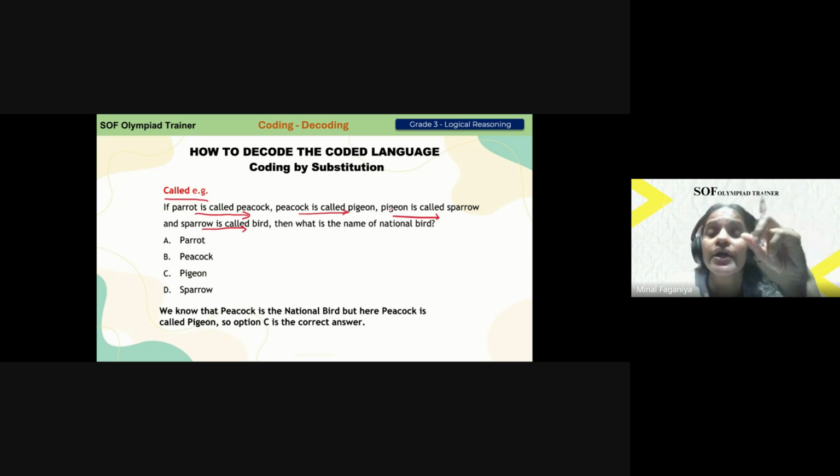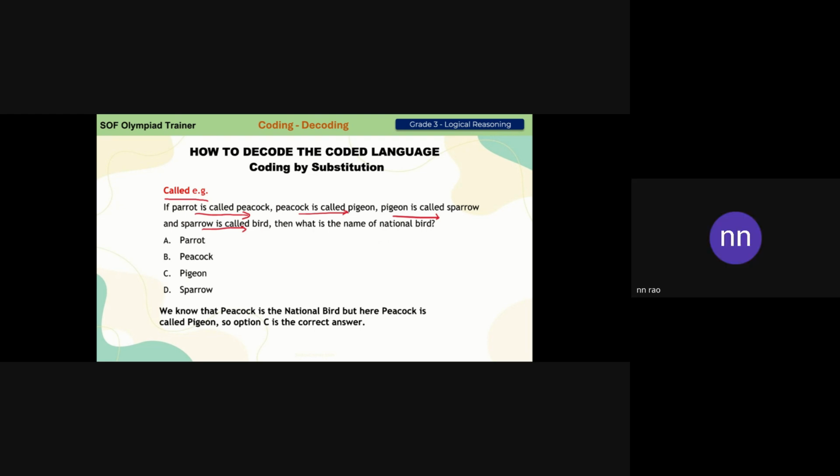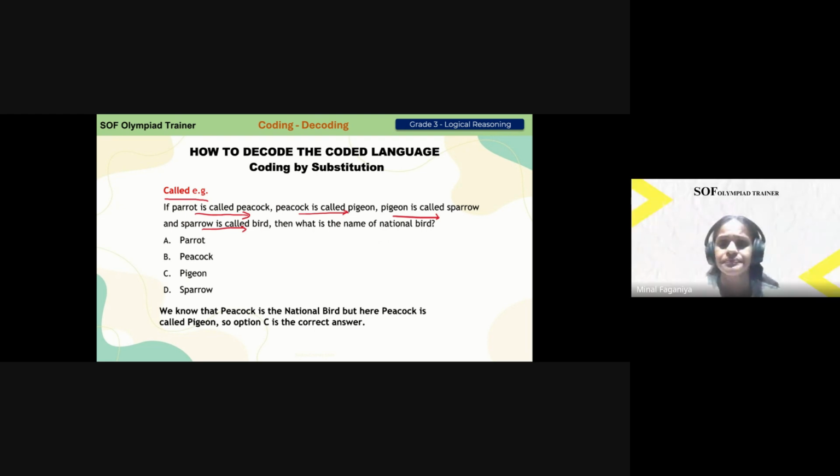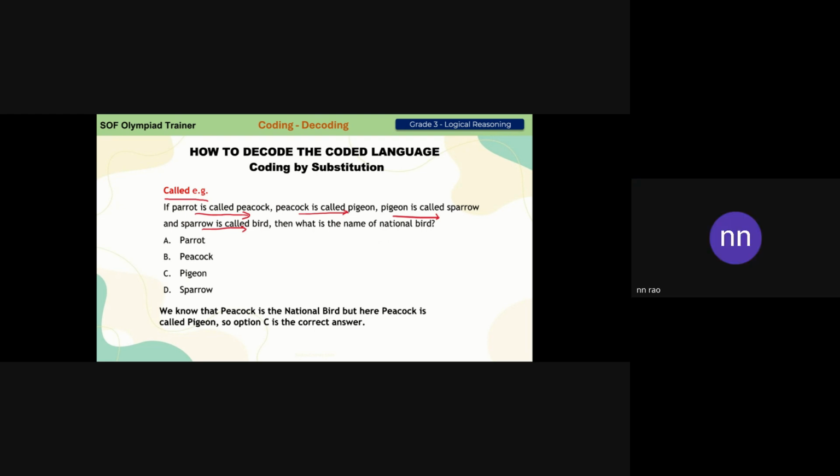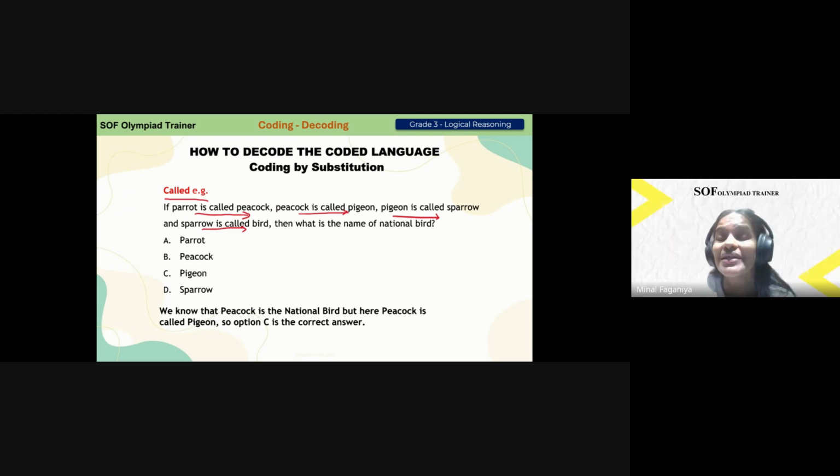First of all, who can tell me who our national bird is? Yes, Kritik. Pigeon, ma'am. My question is, which is our national bird? Peacock. Okay. But now here, what they have said: where is peacock? Peacock is here. Peacock is called pigeon. That's why we have to select the option pigeon.